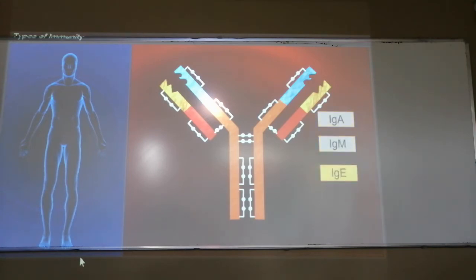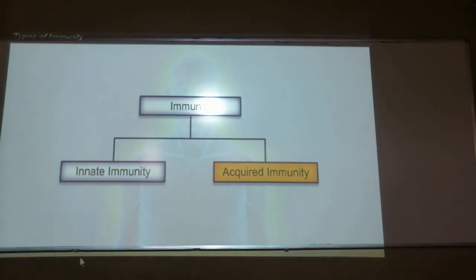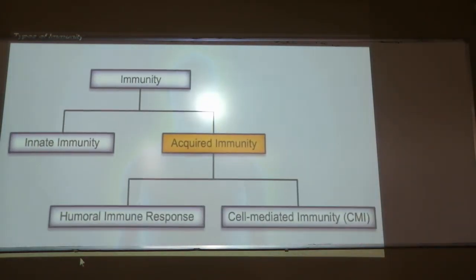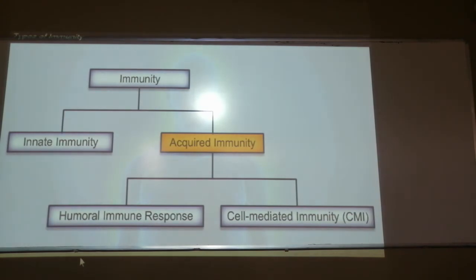IgA. What is IgA? IgA is immunoglobulin A; then immunoglobulin M, immunoglobulin E, immunoglobulin G. These are the four types of antibodies or immunoglobulins. Now, this acquired immunity is again classified into the humoral immune response and cell-mediated immunity, the CMI.